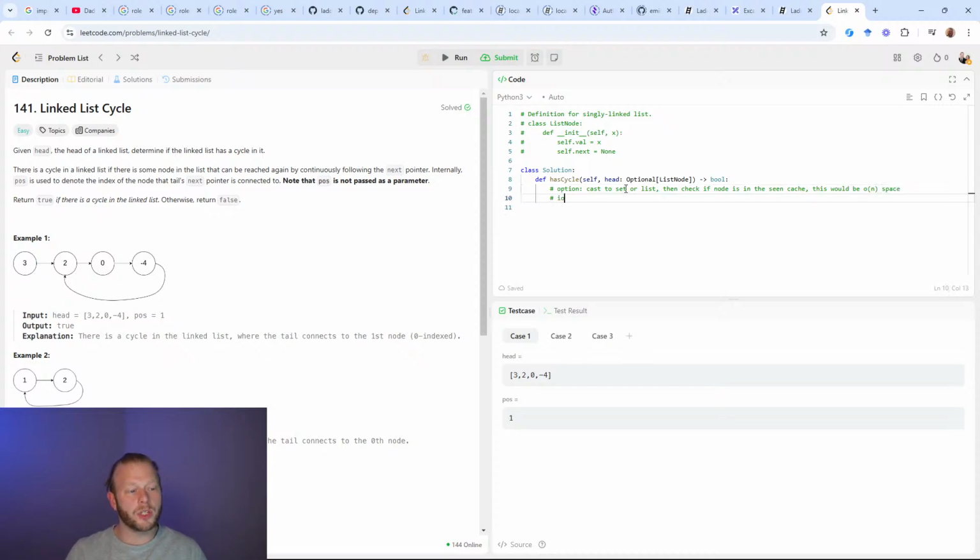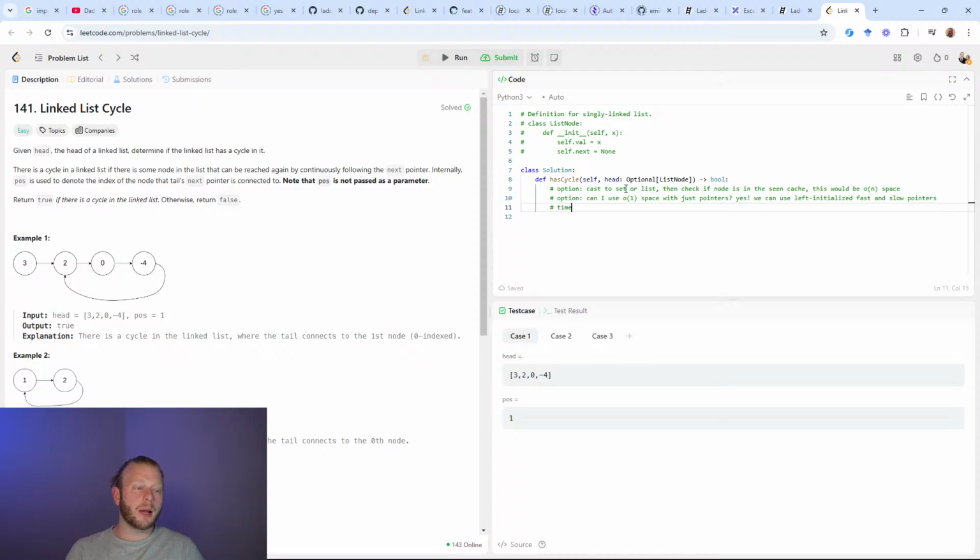And then another option, so we're sort of brainstorming options here. Can I use O(1) space with just pointers? And the answer will be yes. So how can I detect a cycle in a linked list only using pointers? We can use fast and slow pointers. They will proceed at different rates, and if they ever collide, that means there's a loop. That will make more sense as I implement it.